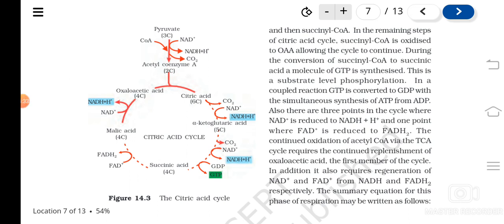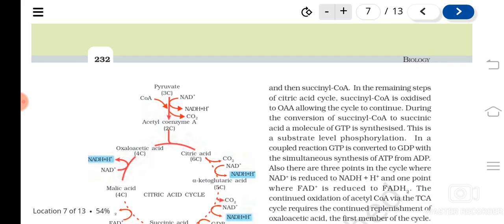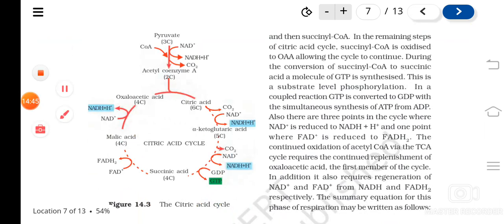The Krebs cycle is also known as the citric acid cycle or TCA cycle, the tricarboxylic acid cycle. And the steps of the cycle you also have to remember. So I hope this much is very clear.